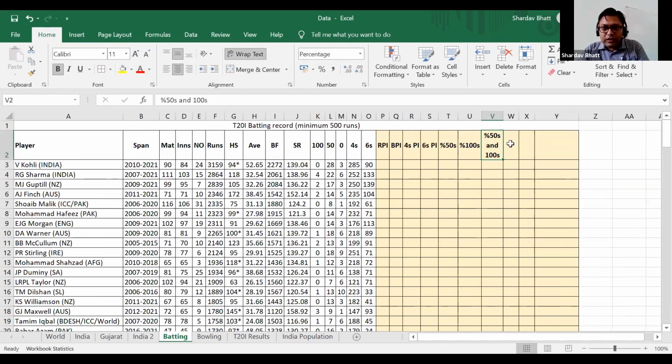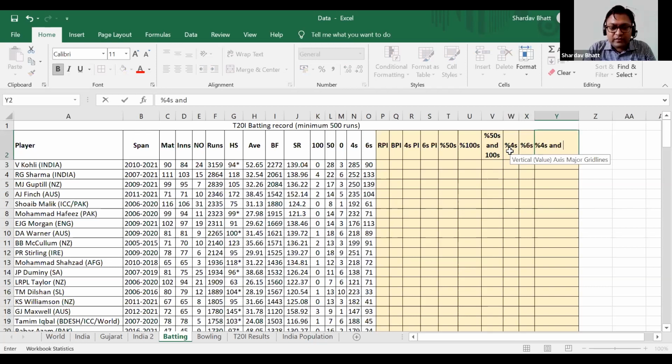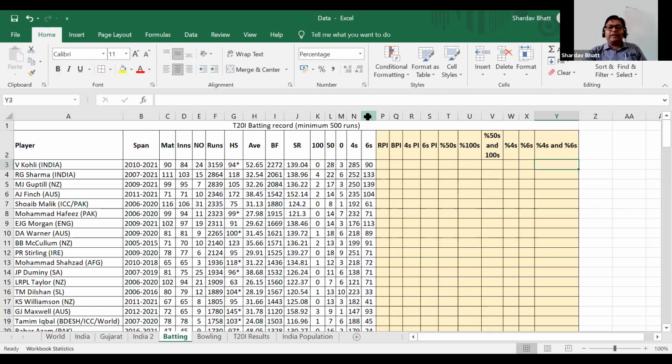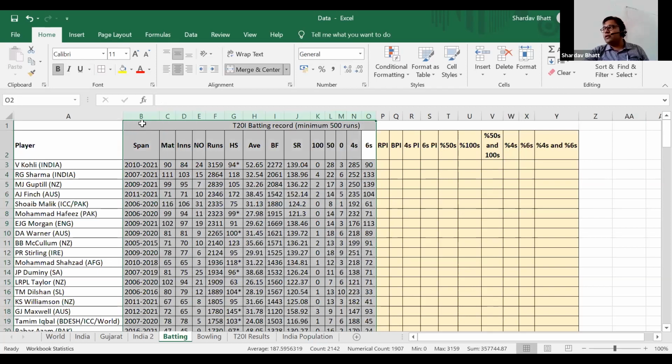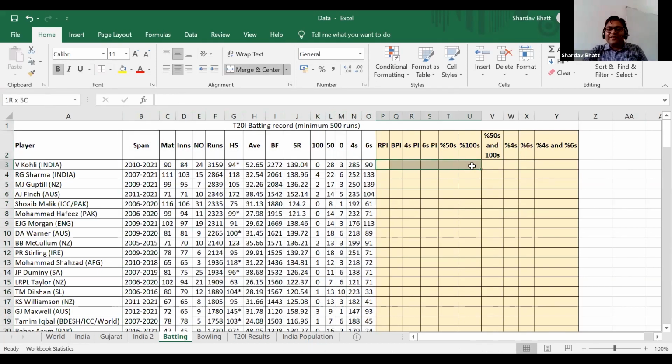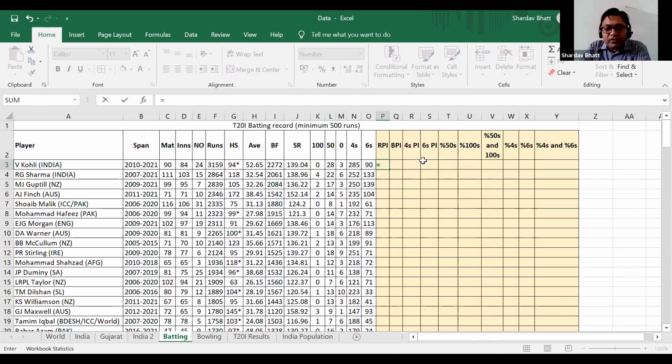And then we have data like percentage of fours, percentage of sixes, and percentage of fours and sixes. Basically, you will get this type of data easily from Cricinfo and other websites, but you will not get this type of derived data. And it is up to you to analyze which player is scoring the highest number of runs per inning.